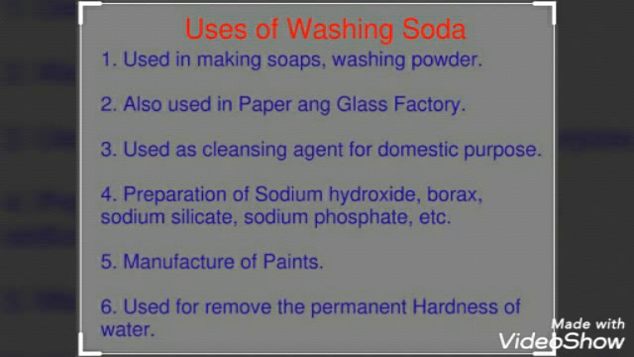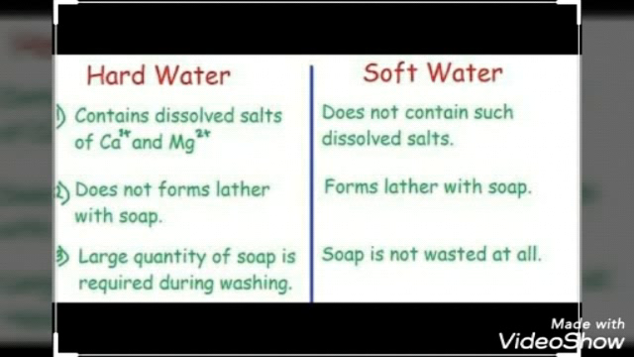Now washing soda is used as a cleansing agent for domestic purposes like washing clothes. It is also used for removing permanent hardness of water. Now what is the meaning of permanent hardness? See children, cold water or normal water contain calcium or magnesium ions which can react with soap particles to form an insoluble product, due to which soap particles are unable to clean clothes effectively in this water.